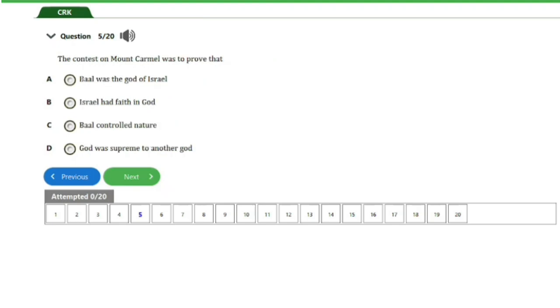So over here is question number 5. The contest of Mount Carmel was to prove that A. Baal was the God of Israel, B. Israel had faith in God, C. Baal controlled nature, D. God was supreme to other gods. So guys, the answer to this question is option D here, God was supreme to other gods. So let's head on to the next question here.